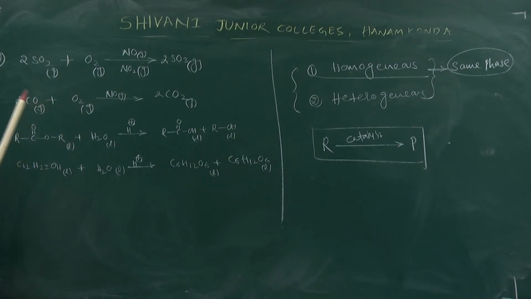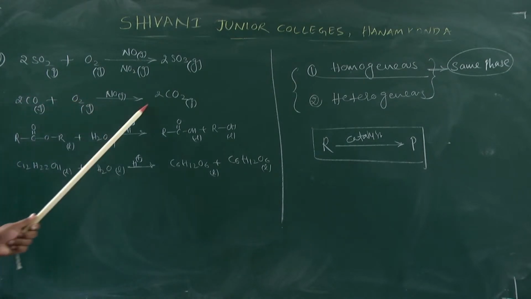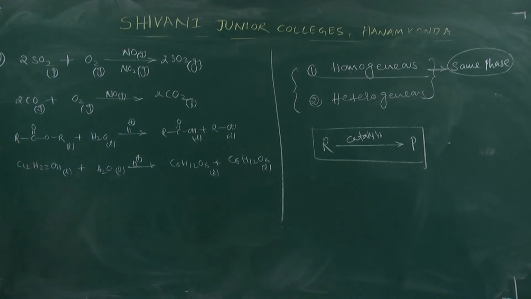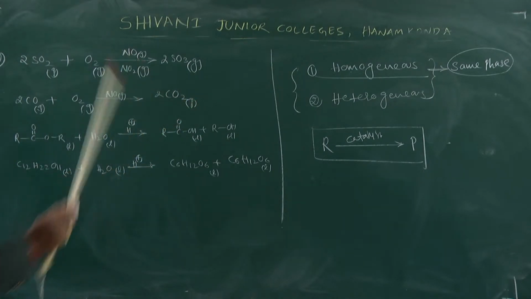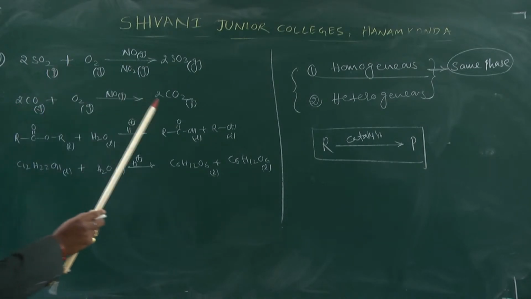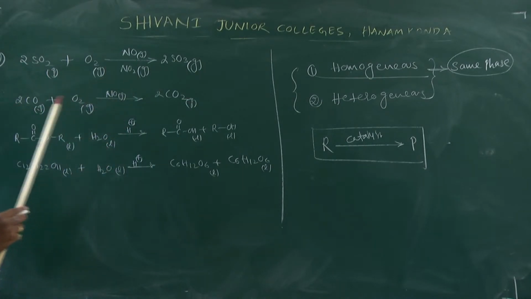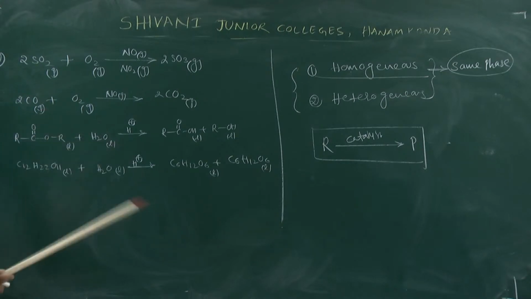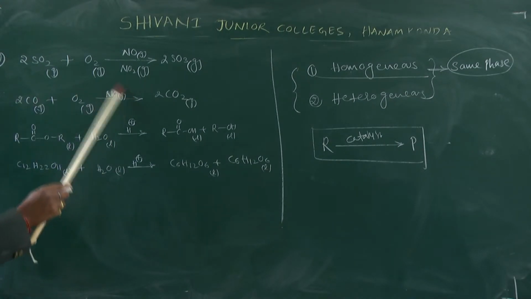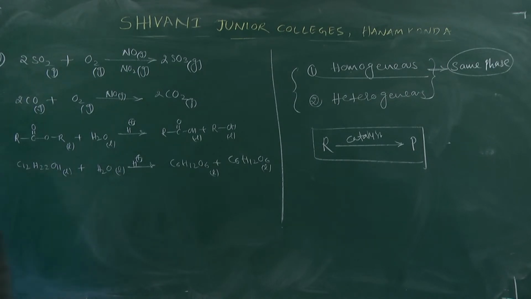Another example for this homogeneous catalyst is carbon monoxide. Carbon monoxide reacts with oxygen, converting into carbon dioxide. Carbon monoxide is in the gaseous phase, oxygen is also gaseous, and carbon dioxide is also gaseous, so reactants and products are in the gaseous phase. Now, to enhance this reaction, what we are using as the catalyst is nitric oxide.